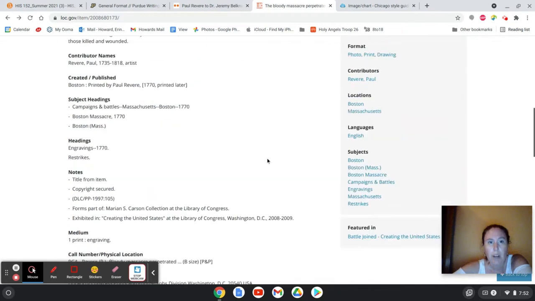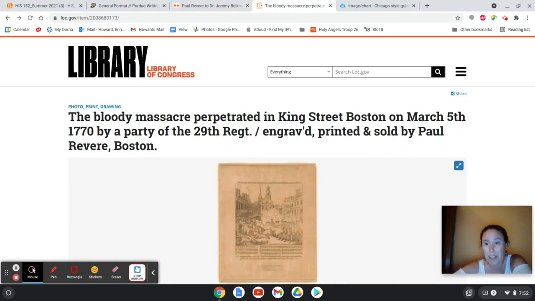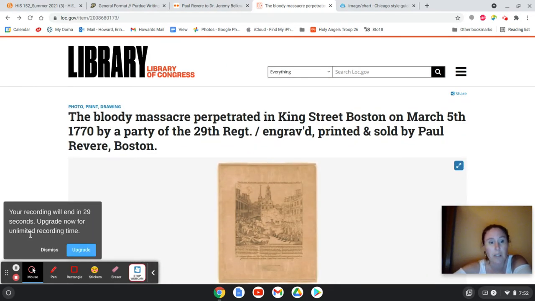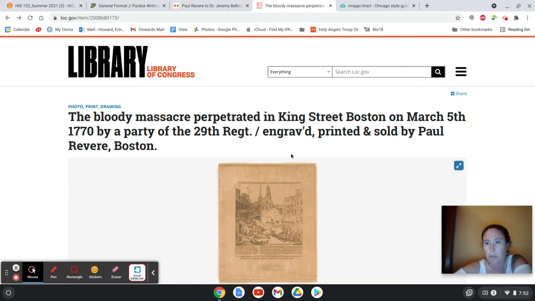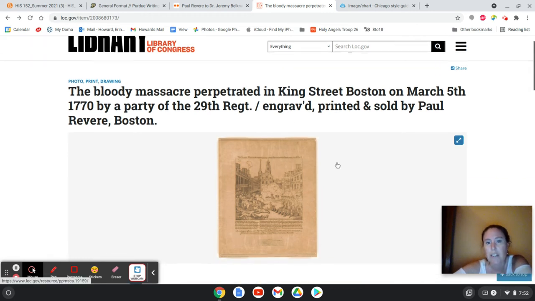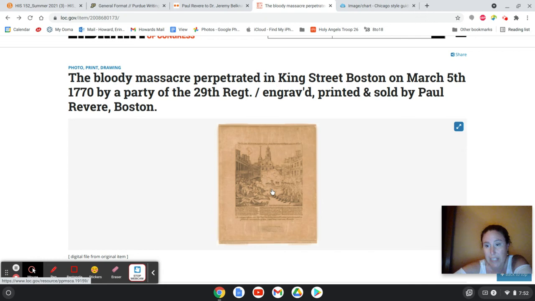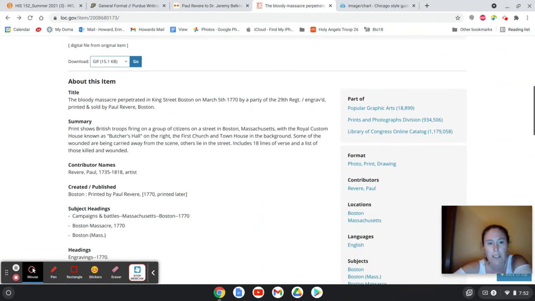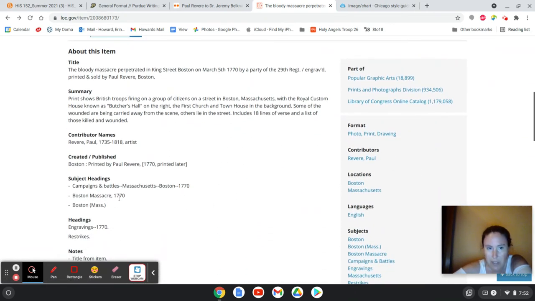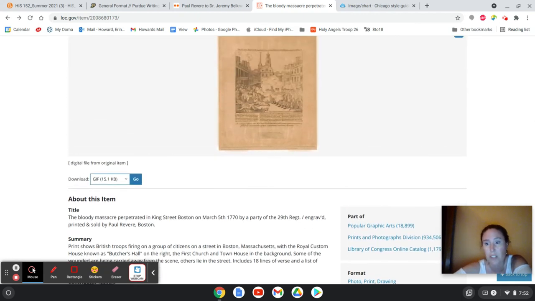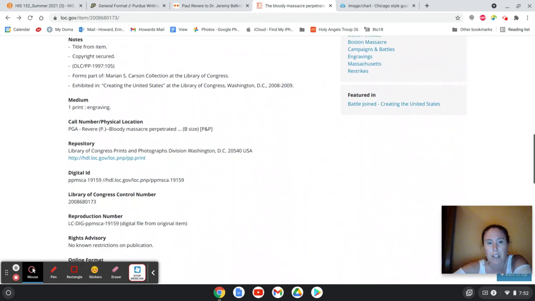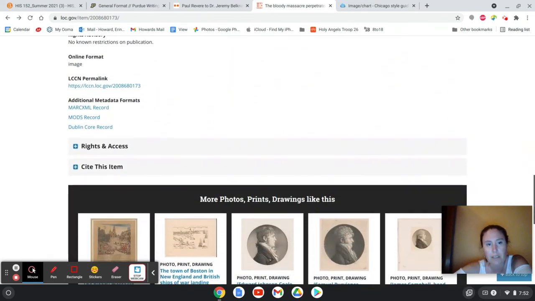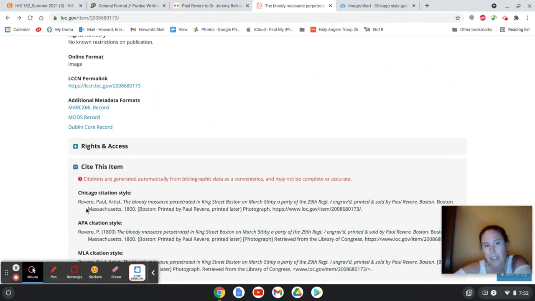If you are lucky enough to find something at the Library of Congress, which is a great site, along with the National Archives, there's a lot of primary sources available there. This is an engraving that Paul Revere actually did. We might want to check the date on that. Here it says right here, 1770. That's great, because sometimes there are more modern illustrations that aren't primary. If you find that at the Library of Congress, you've got a shortcut here. There's a little tab that gives you the citation.